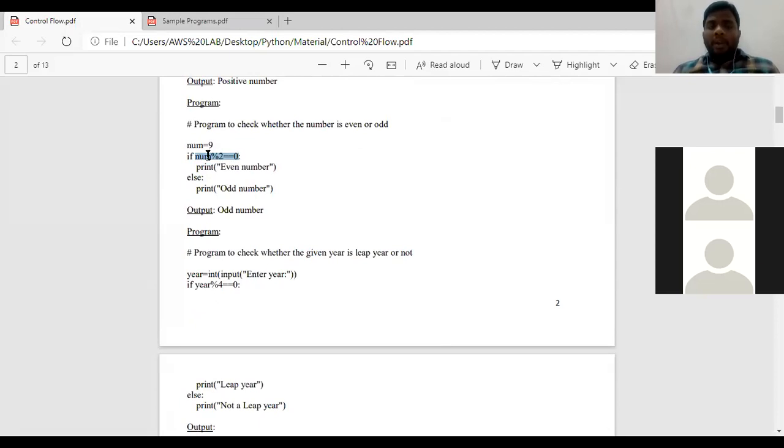In if there was only one condition available. But today we shall check what happens if there are n number of conditions available in the if statement, and how the interpreter works there.